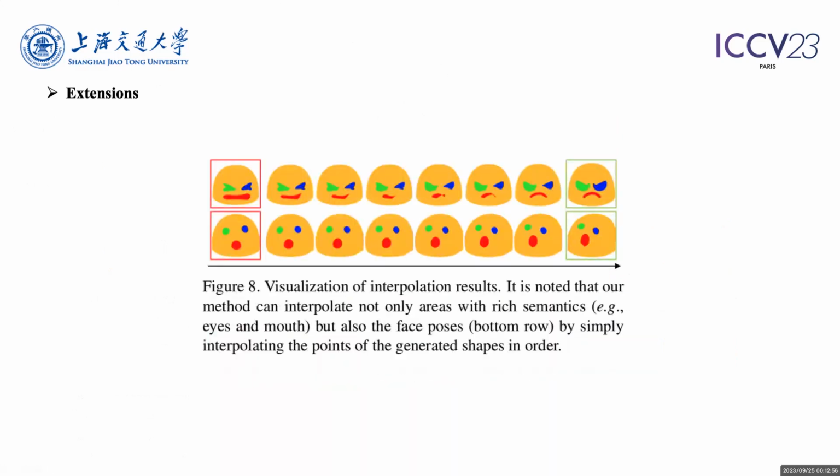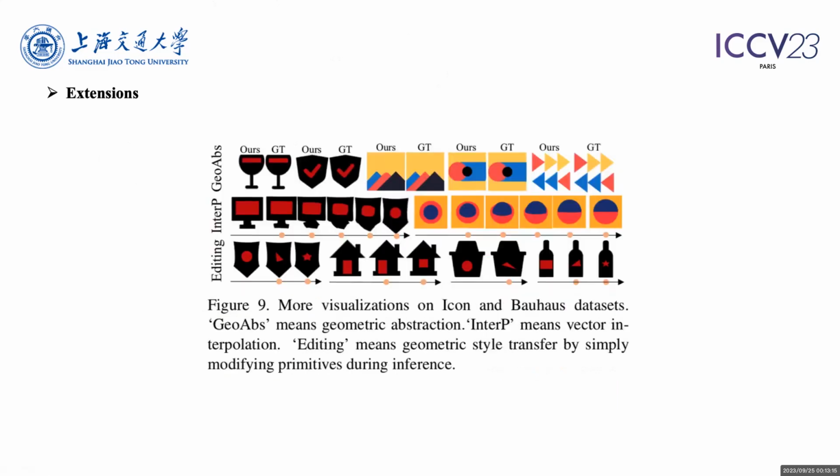Also, our method overcomes the disordered nature of previous image vectorization methods. We can perform interpolation between two predicted vector graphics and generate novel art images by simply interpolating the points of each predicted shape in order. We see that our method can interpolate not only areas with rich semantics, like eyes and mouth, but also the face poses. And here are some more visualizations on various datasets.